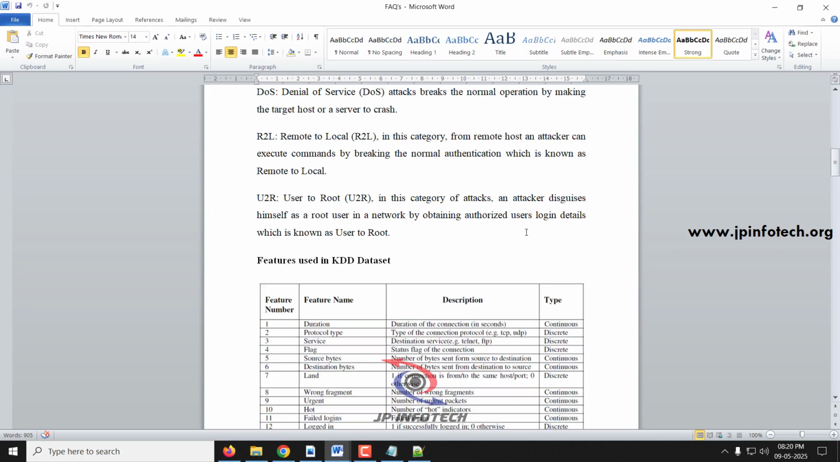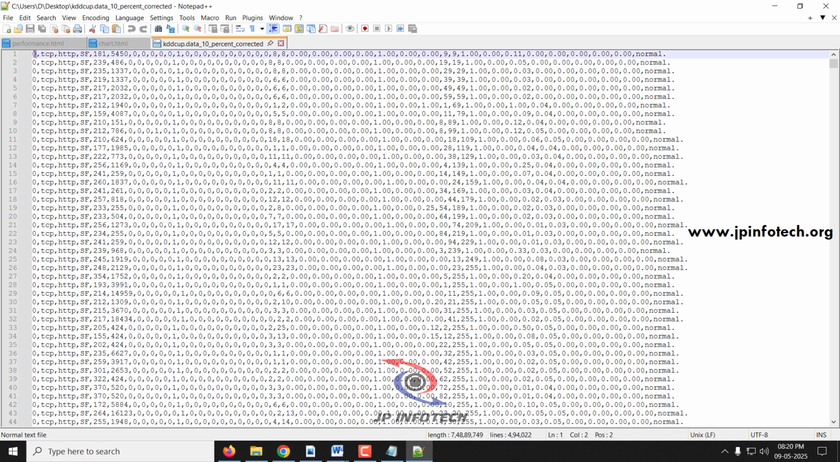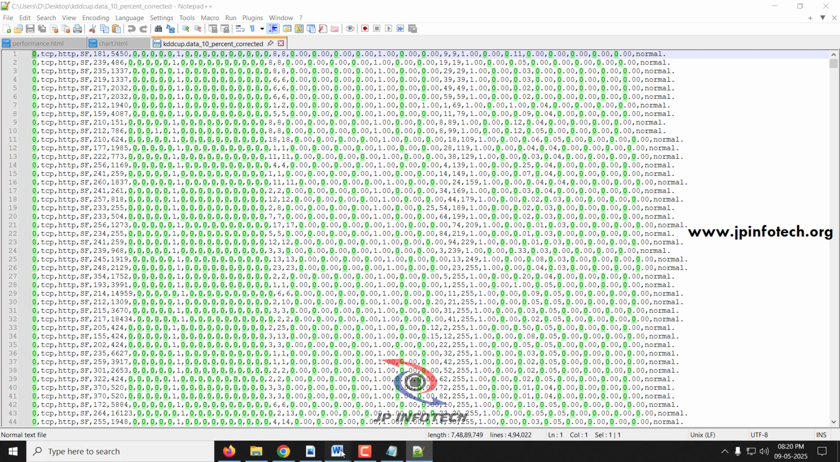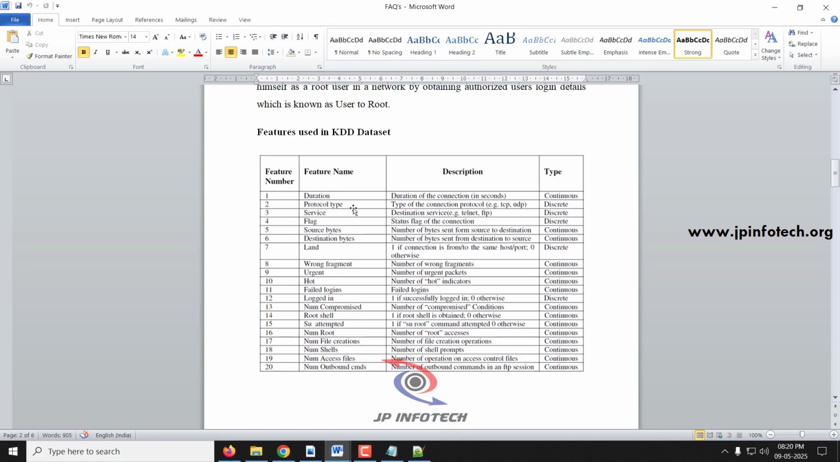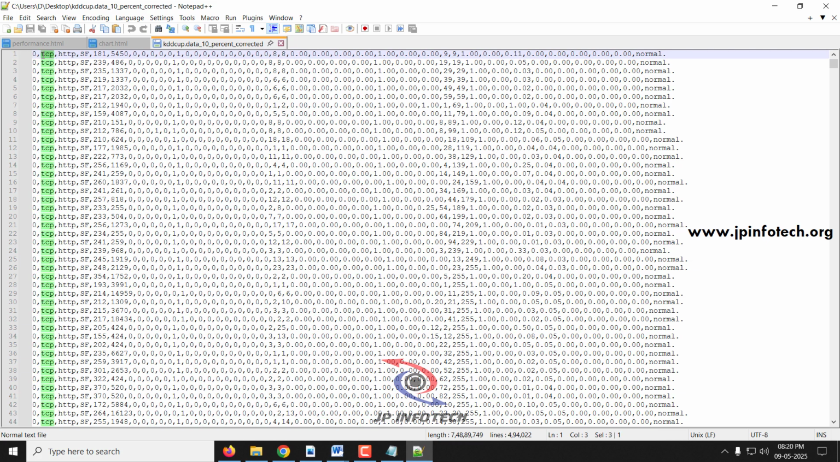So the features used in the dataset: you can see the first one is duration, and the second one is protocol type. The protocol type is whether it is TCP or UDP and so on. In this way I'll explain all these 42 dataset features.